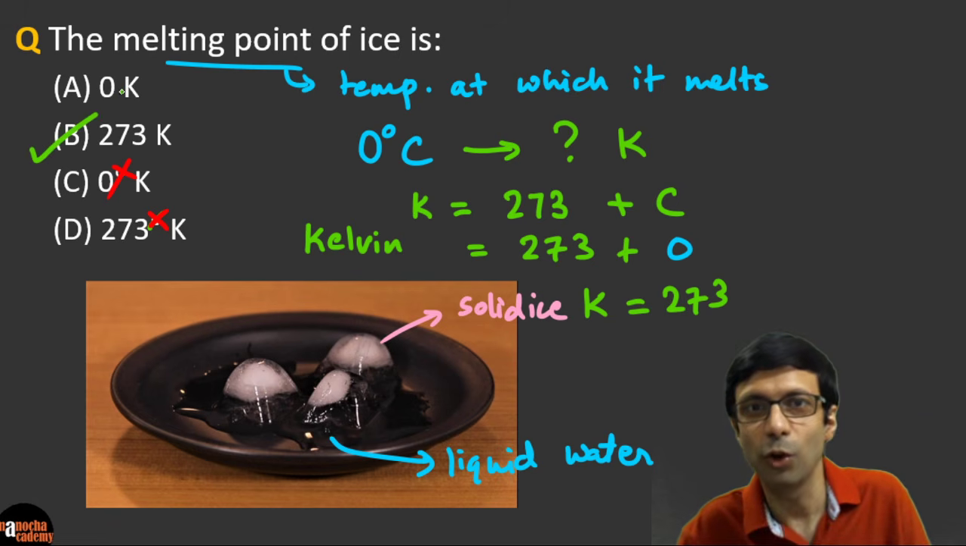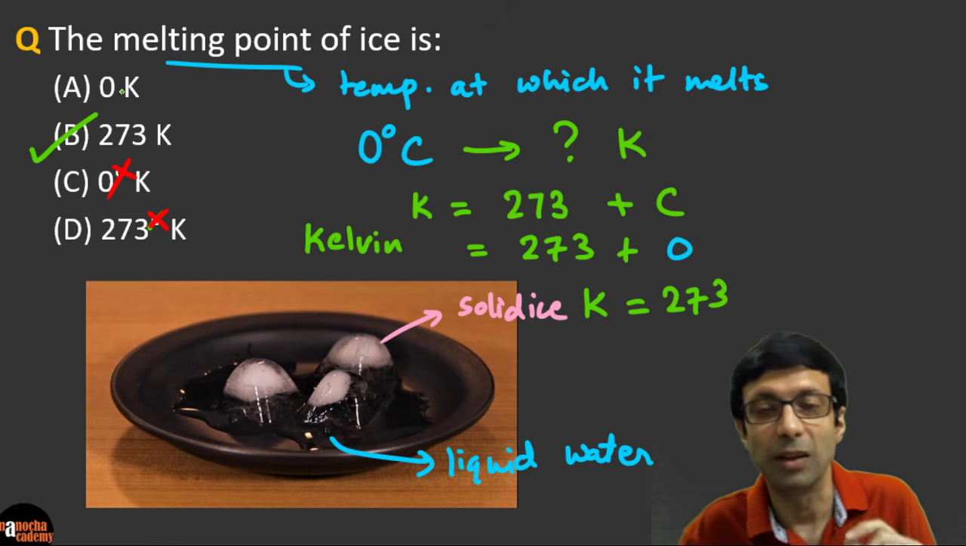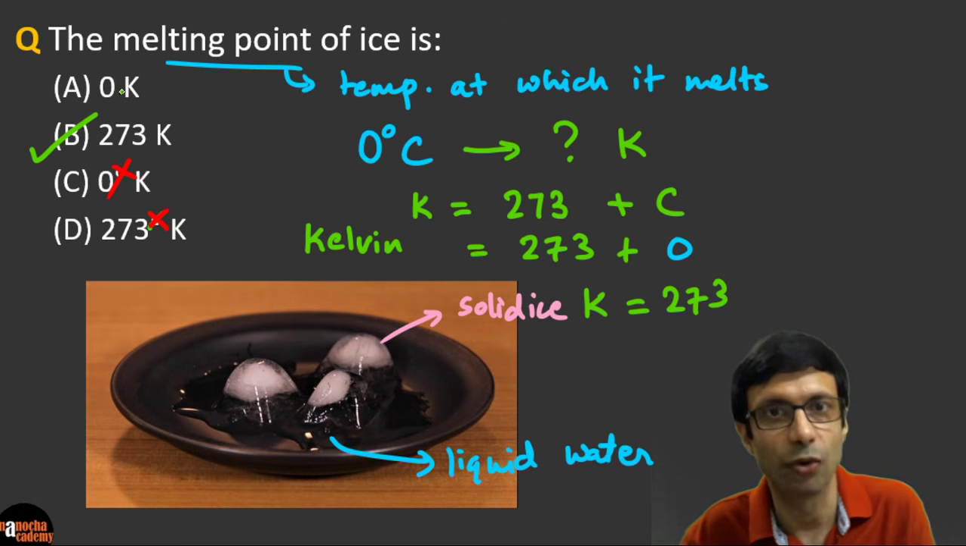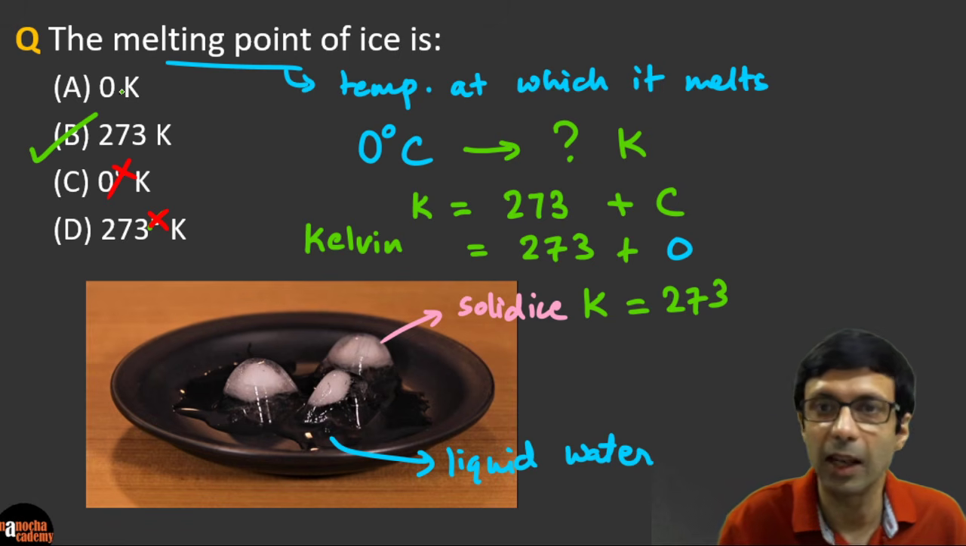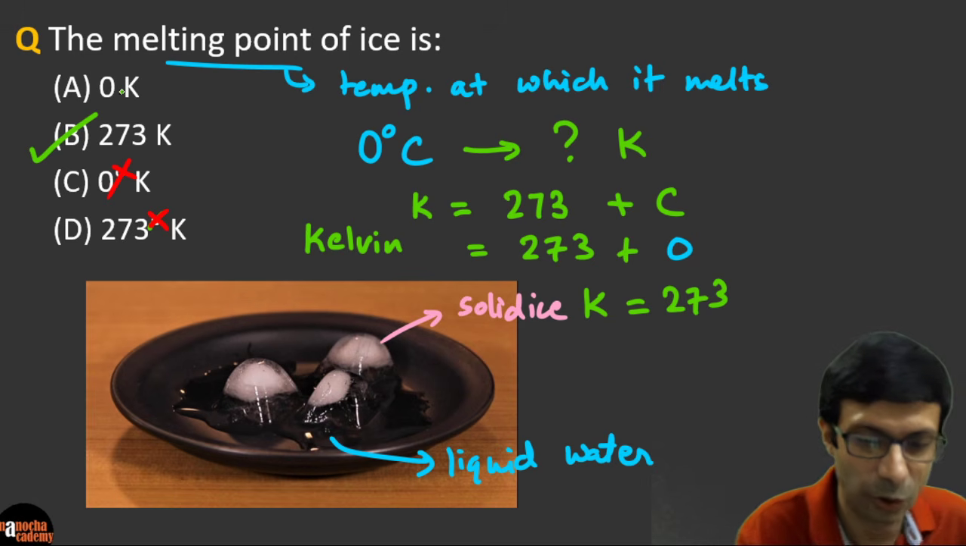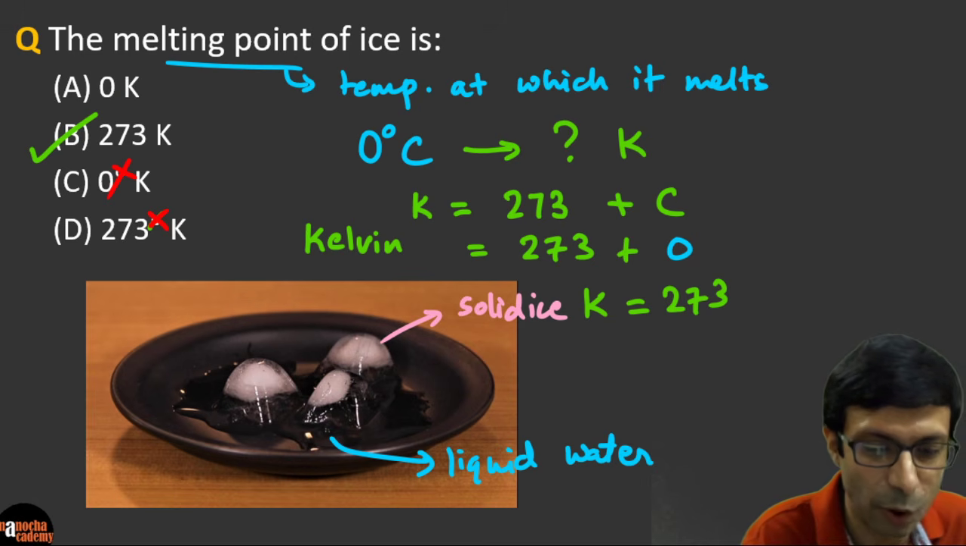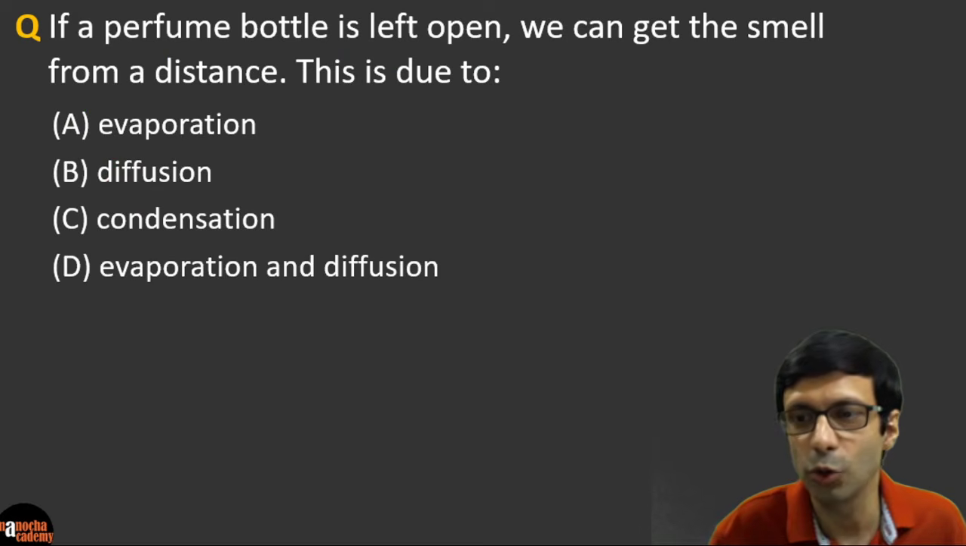Very good. I think some of you got it, some of you thought it's D, but it's okay. Remember this important point. For Kelvin, please don't write degree. It's simply written 273 K, with a capital K. Please remember this really important point. Excellent. Let's move on to our next question.